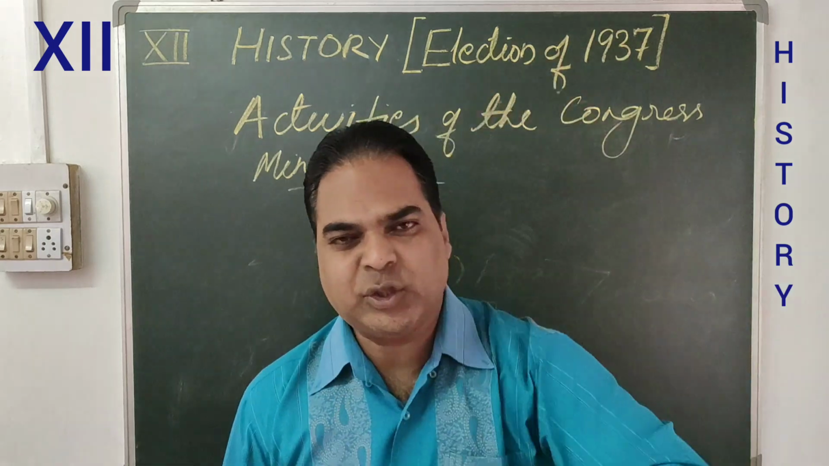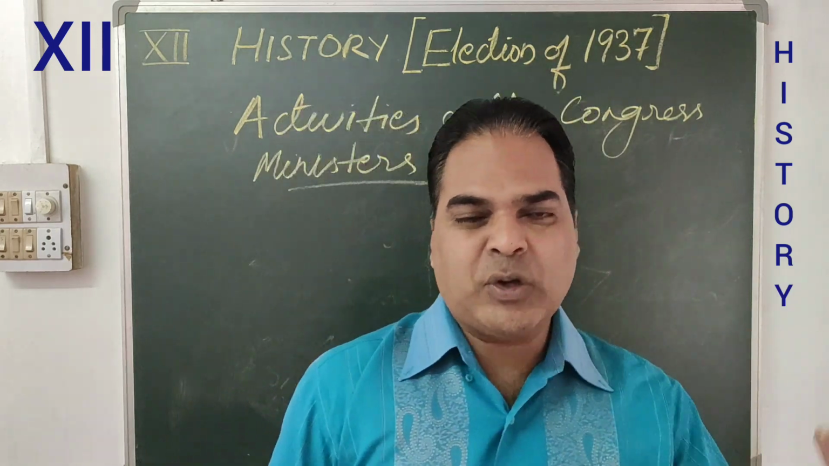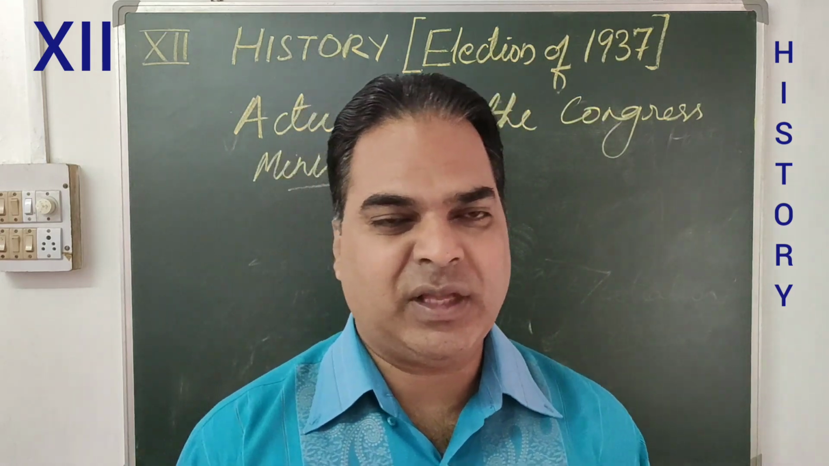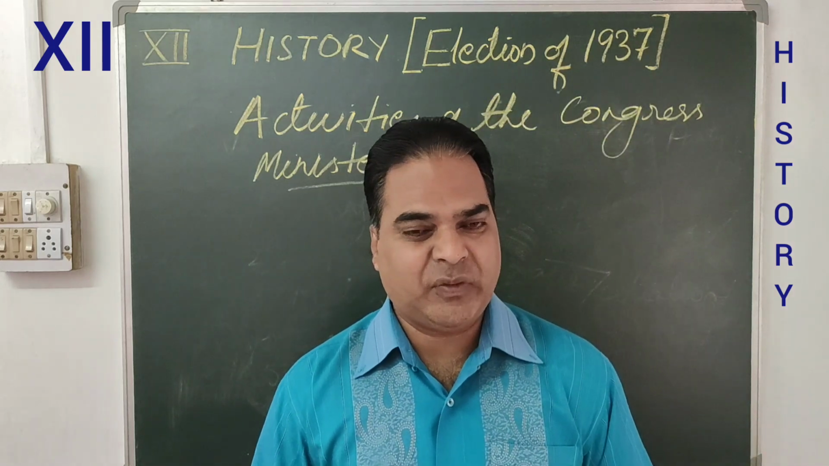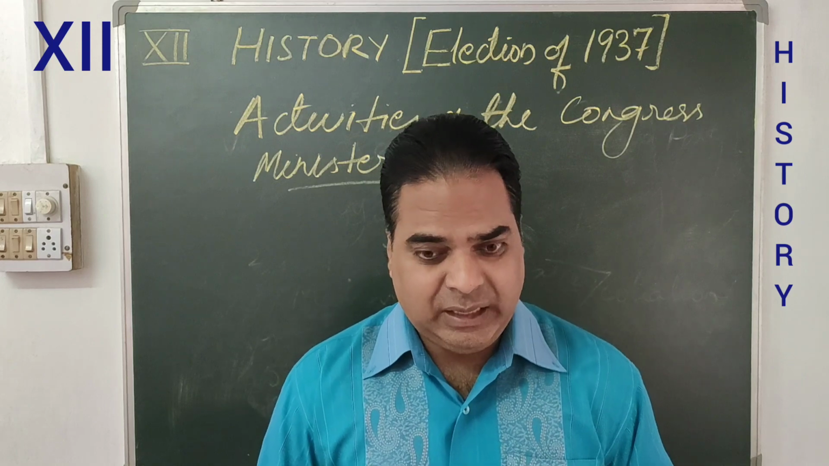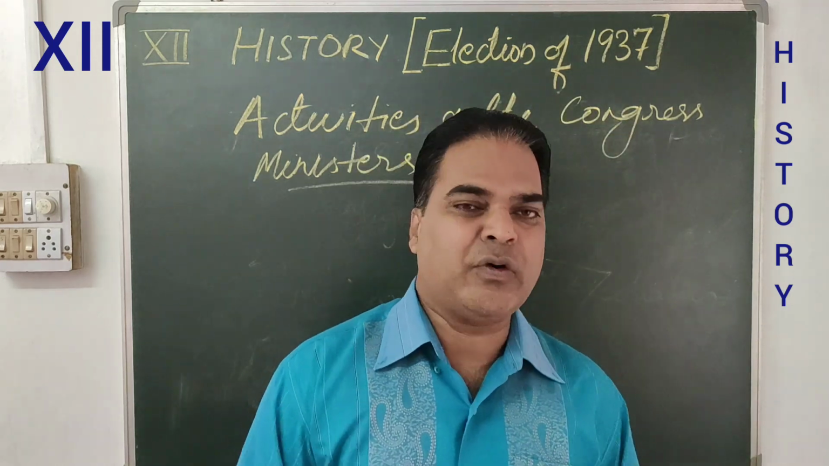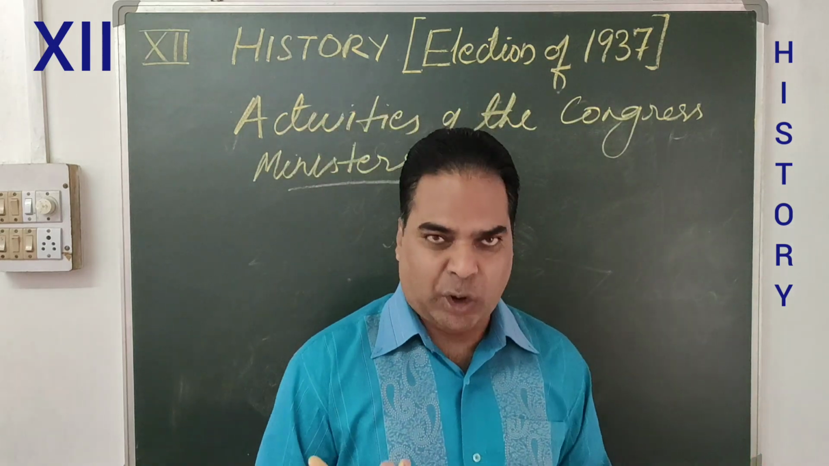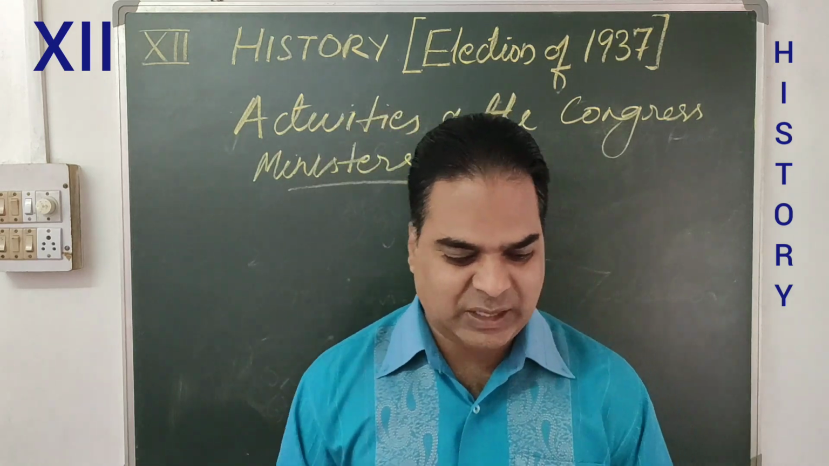So after coming to power, after forming ministries in most of the provinces, what did they do? Did they fulfill the pre-election promises? Before the election, whichever promises were made by the Congress, did they try to fulfill those promises? Of course they tried to some extent. So provincial autonomy was given to the provincial legislature. So let us see one by one.